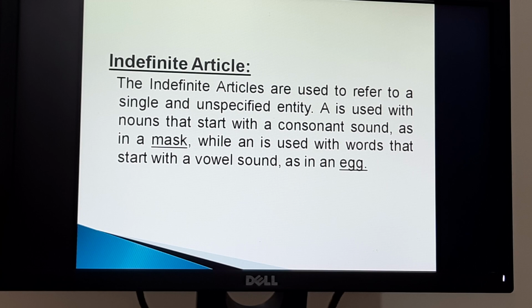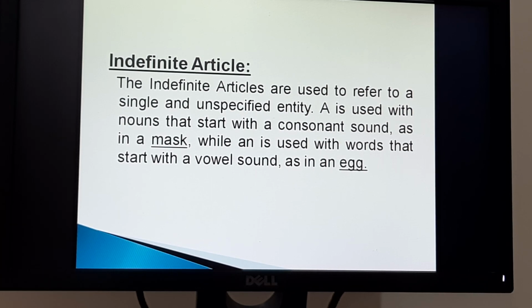The indefinite articles are used to refer to a single and unspecified entity. A is used with nouns that start with a consonant sound, as in a mask, while an is used with words that start with a vowel sound, as in an egg.